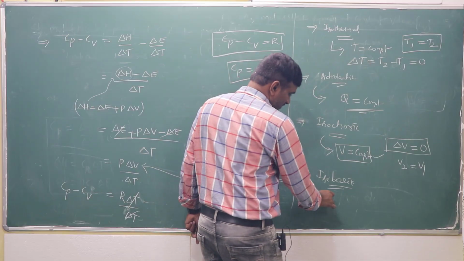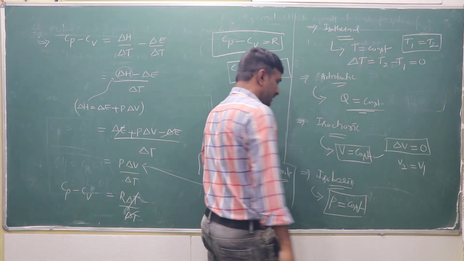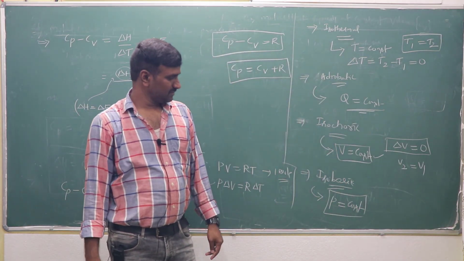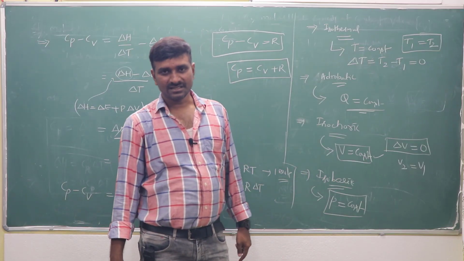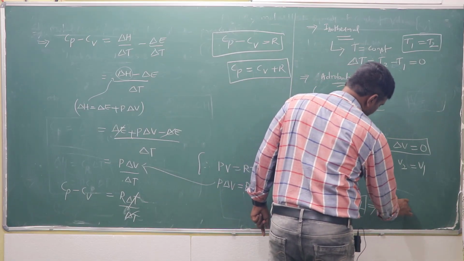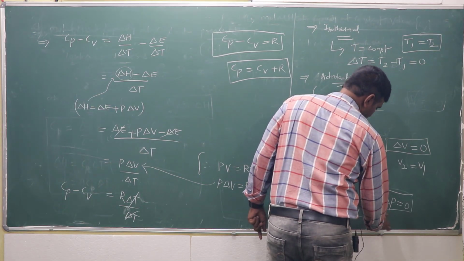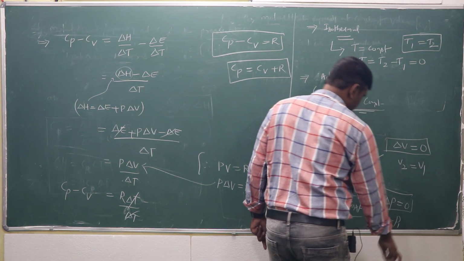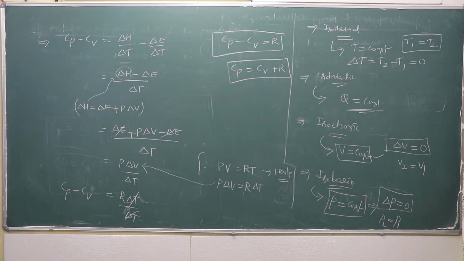And what is an isobaric process? When pressure is constant. That means the system is maintained at constant pressure conditions. That system is called an isobaric system. In the isobaric case, pressure is constant, change in pressure is 0, dP or delta P is 0. That means P2 is equal to P1, constant pressure is maintained. Isothermal, isochoric, isobaric and adiabatic processes. Right?